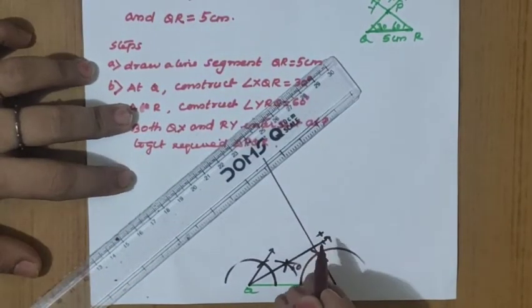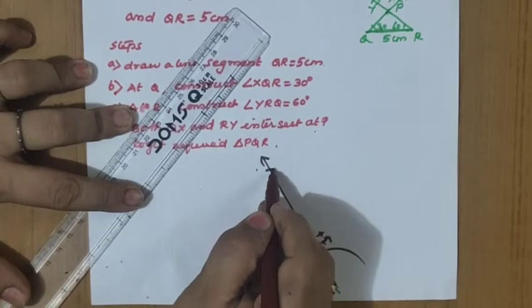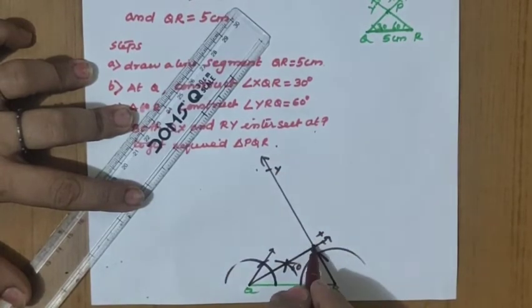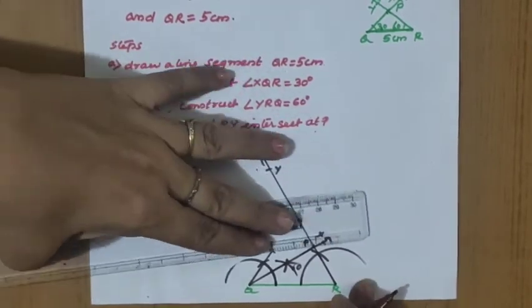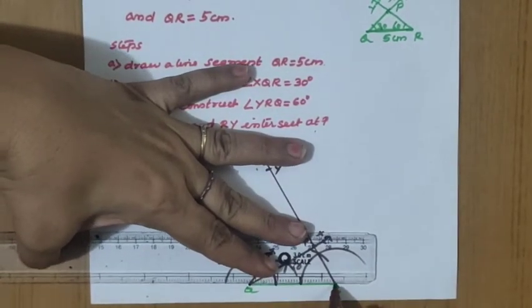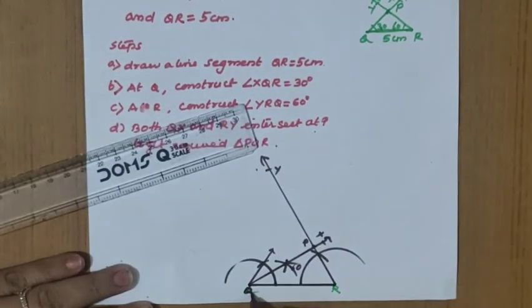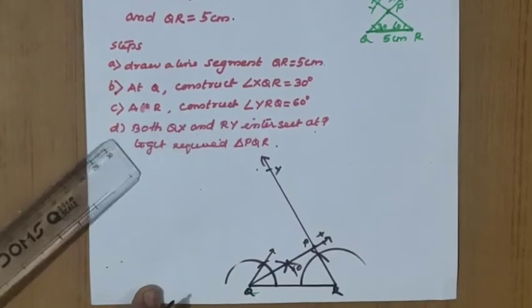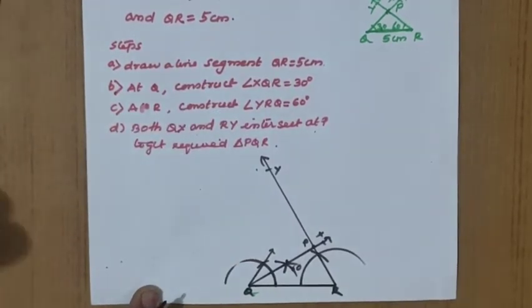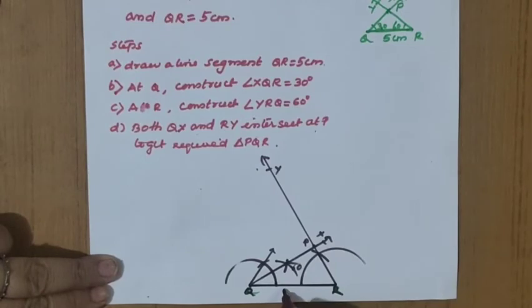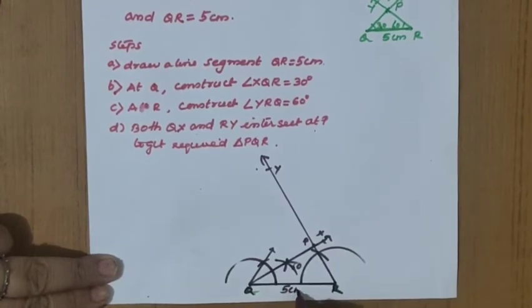So here X and this we have marked as Y, which will intersect at P. So PQR is the required triangle. So this QR also I'll complete. Okay, so we got triangle PQR as the required triangle. Already you know the construction very well. So what we have done, QR equal to 5 centimeter.